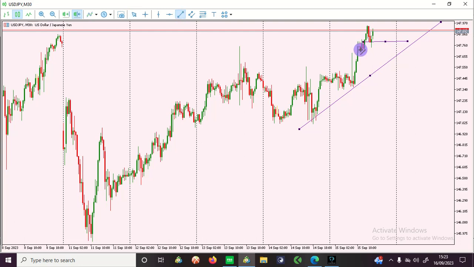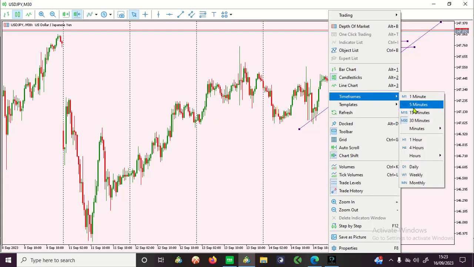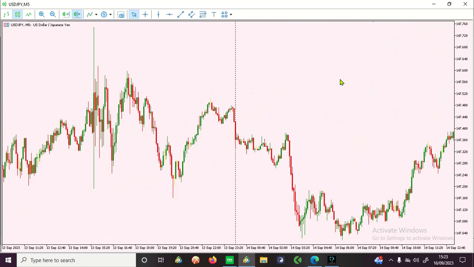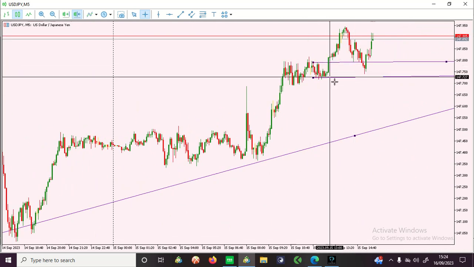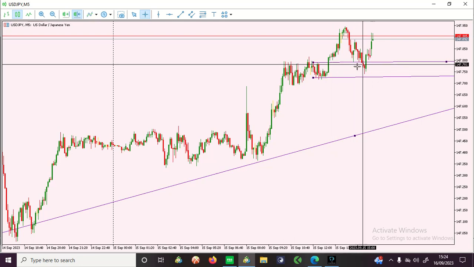I saw this block, this other block. So this red candle here is my order block, and it's a very valid order block. Why? There is a fair value gap in between this block, and at the same time this block is already engulfed. So I dropped down from this very place to a 5-minute time frame for the entry. You can see a very big fair value gap, and the market came back there to refill this fair value gap. I saw this very thing on the 5-minute time frame.